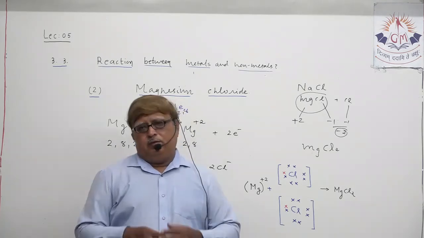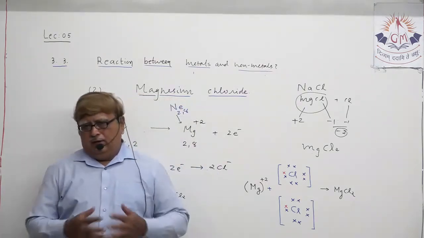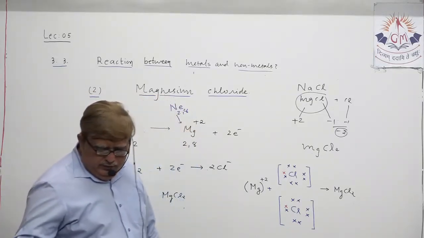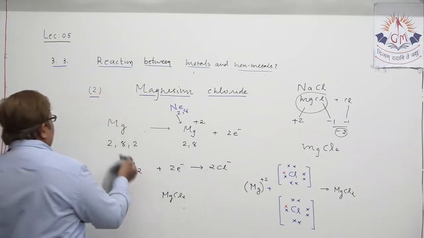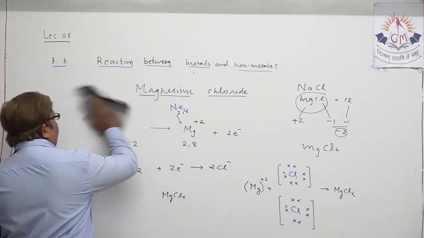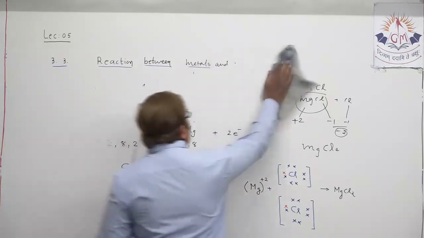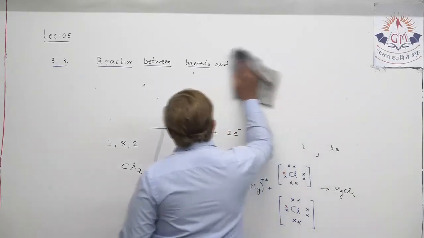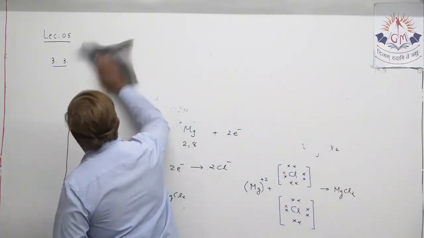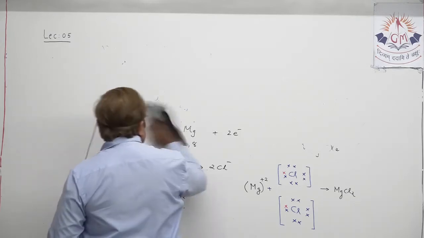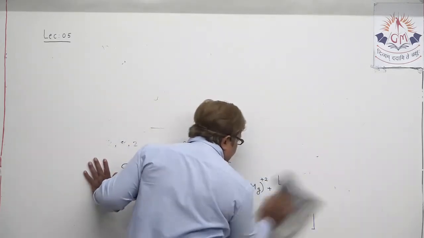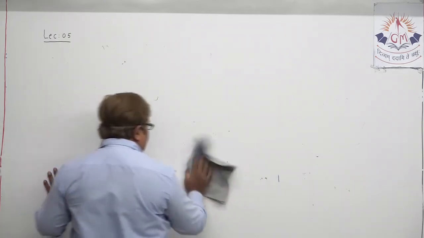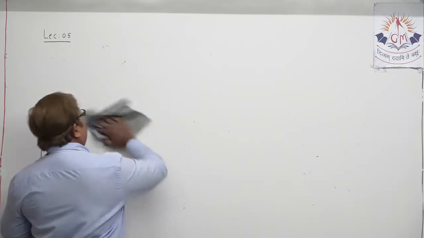But at the same time, I think the topic we just discussed is not a new topic for you. We already understood the reaction between metals and non-metals, okay? And when metals and non-metals react with each other, obviously they form an ionic compound.